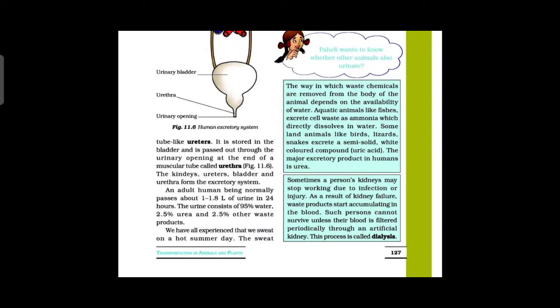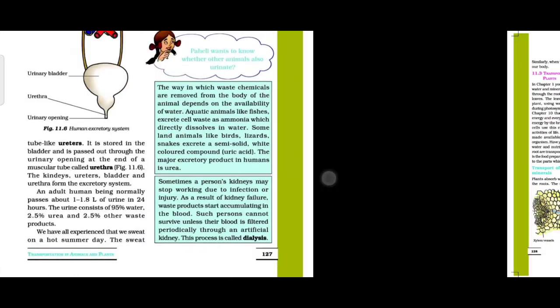The urine consists of 95% what? Water. 2.5% what? Urea, and 2.5% other waste products. Okay ma'am, then next,